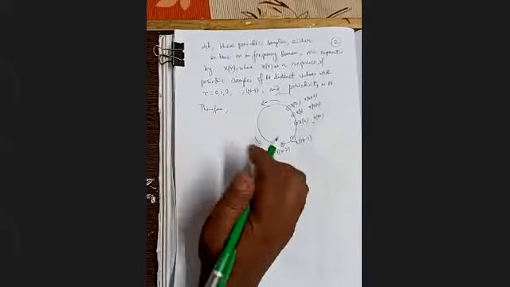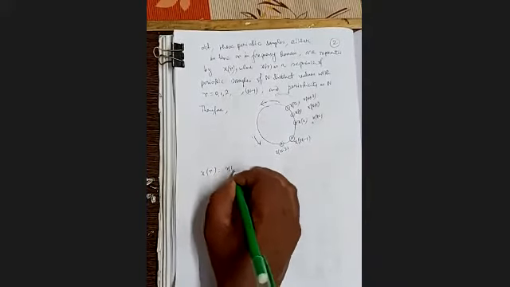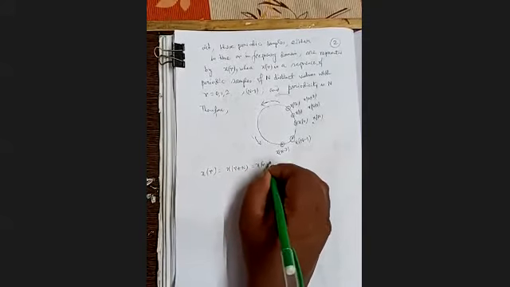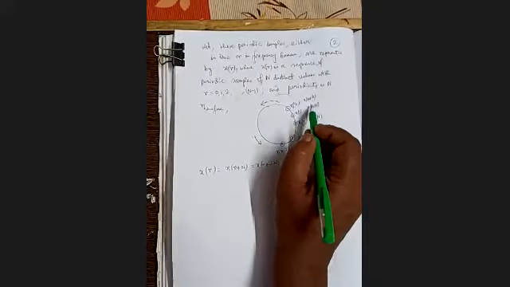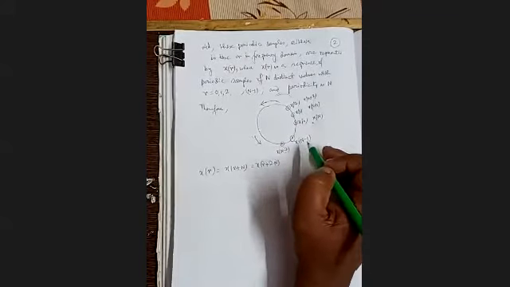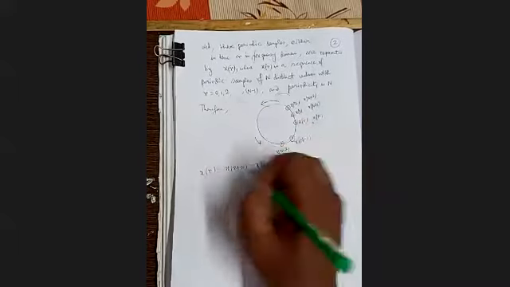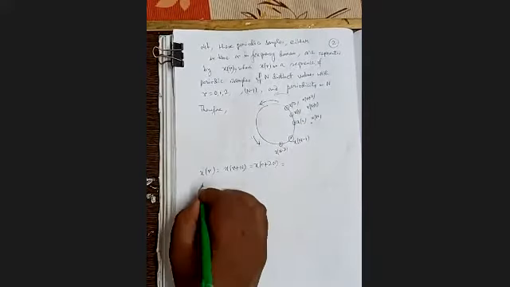So we can write x r equal to x r plus n equal to x r plus 2n. After 2 cycles we get x2n, x2n plus 1, x2n plus 2, and so on.